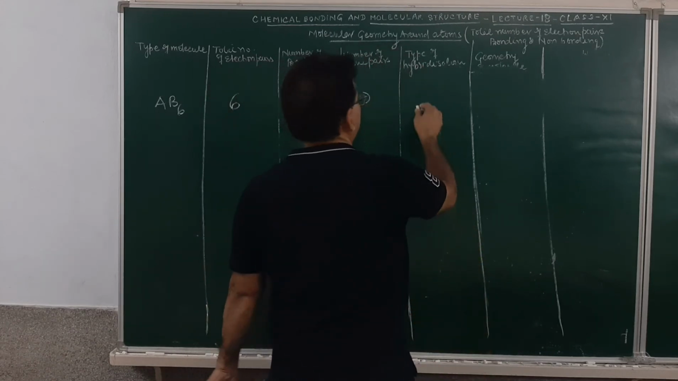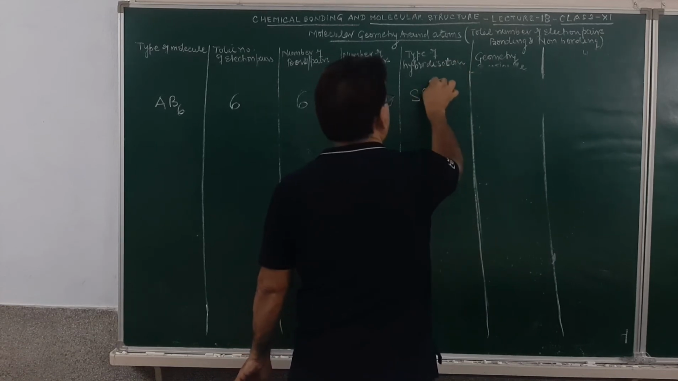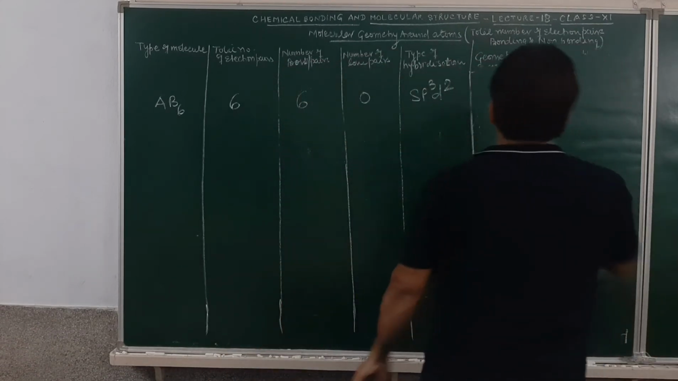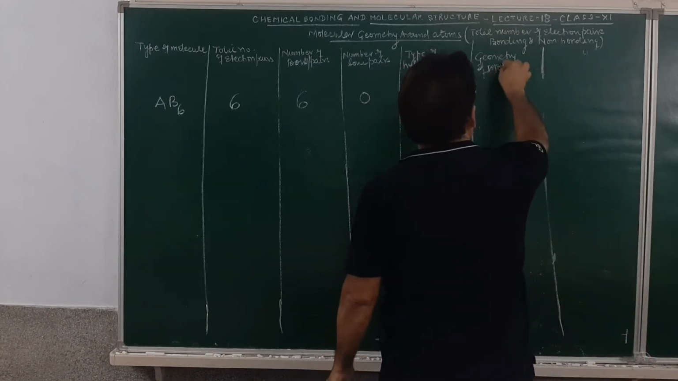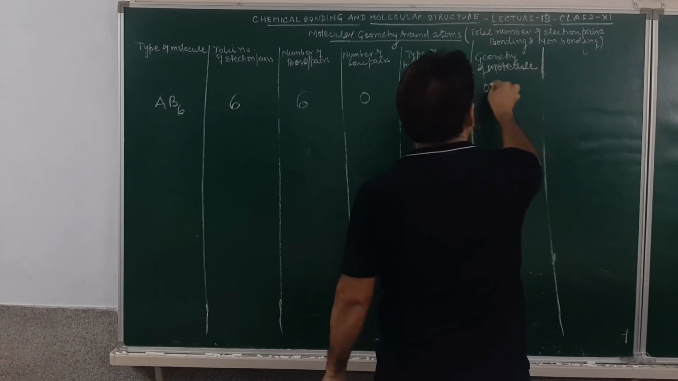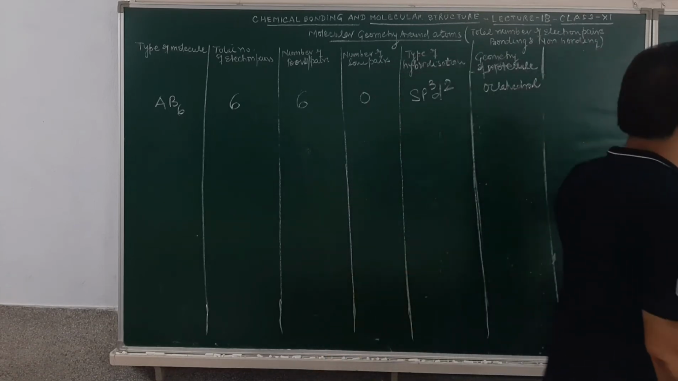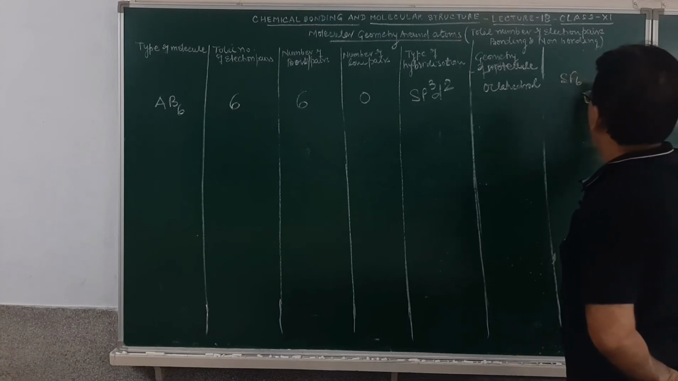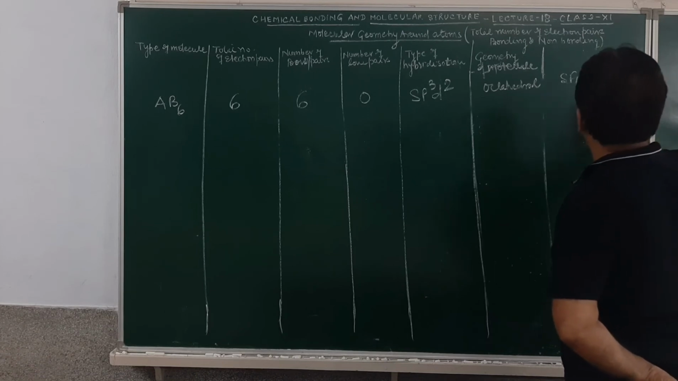Type of hybridization in this case will be sp3d2. Geometry of the molecule will be octahedral. Octahedral geometry. Am I clear? Example, SF6. How do I make this? Sulfur, fluorine, fluorine, fluorine and fluorine. This is how this geometry will be made.